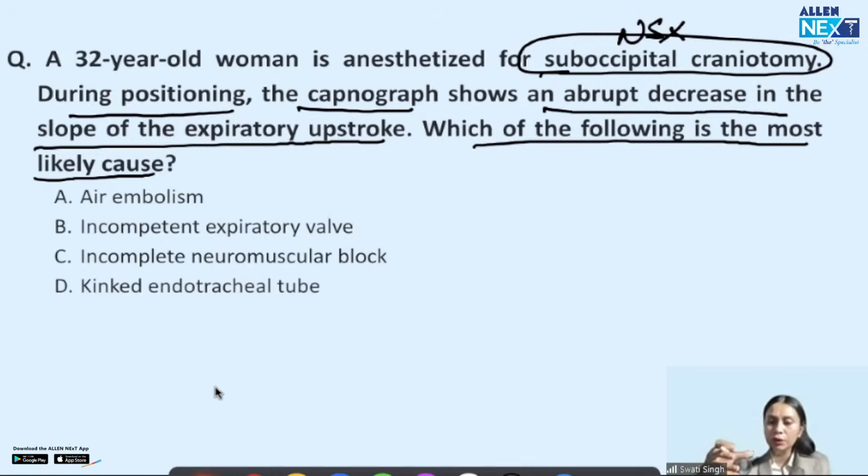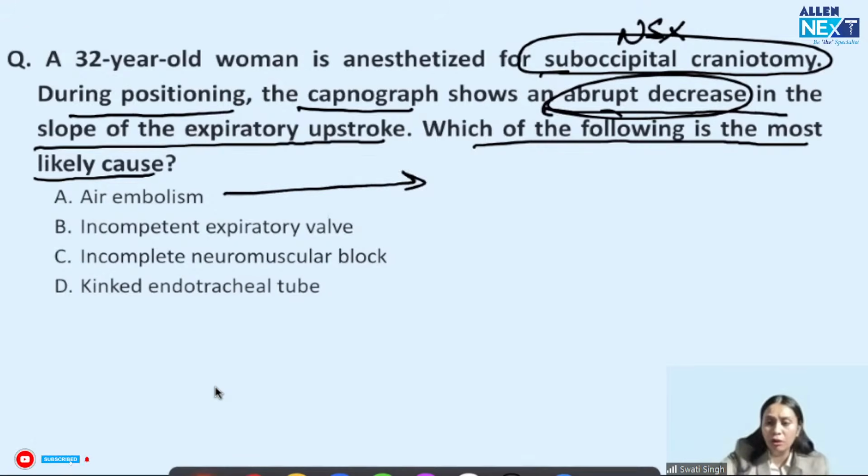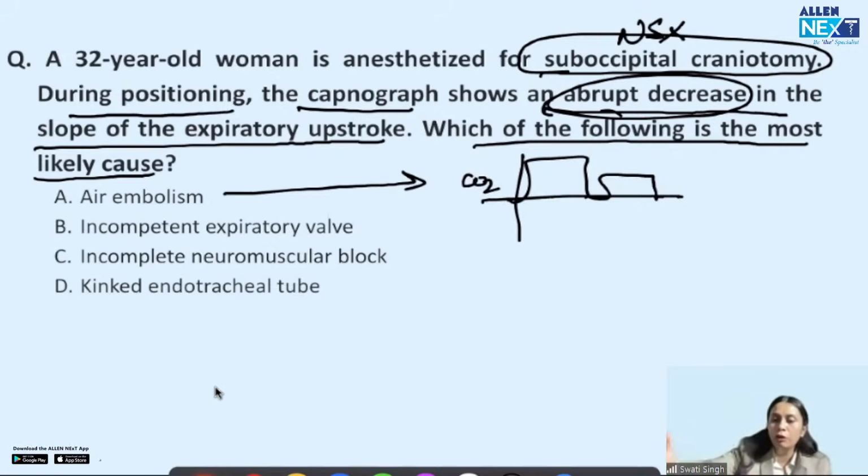Well, at first look, it seems the answer to this question would be air embolism. Why? Because there is an abrupt decrease in your EtCO2. We have discussed this favorite topic of INI-CET so many times: a sudden fall of CO2 in capno, and when you see the sudden fall, go for the answer air embolism. But just one more important thing. I have specially planned this session for you so that if there is any trick in the question, don't fall for the trick. So in this question, during positioning, surgery is still not started.